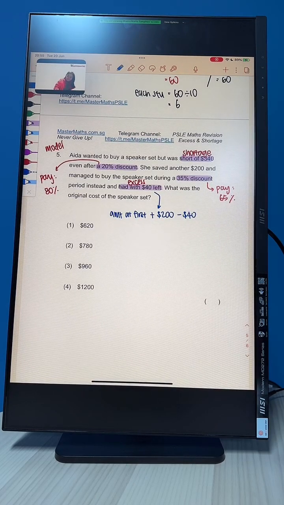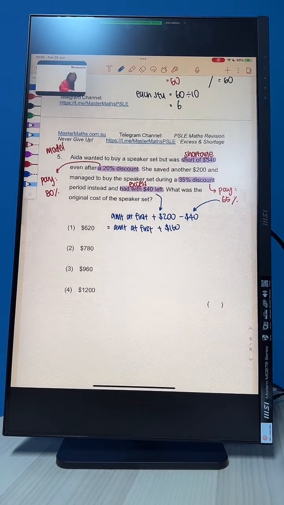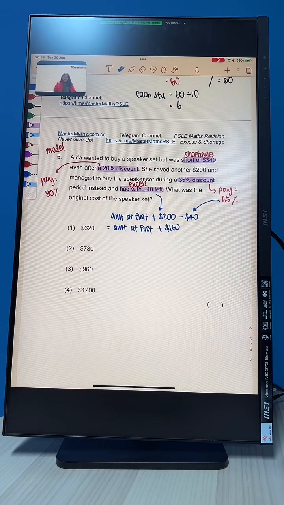So when she goes and pays 65%, she's only paying using the amount she had at first plus another $160. Can everybody see this? Okay, because she saved $40, she had $40 left. Because she had $40 left, she managed to only spend $160.